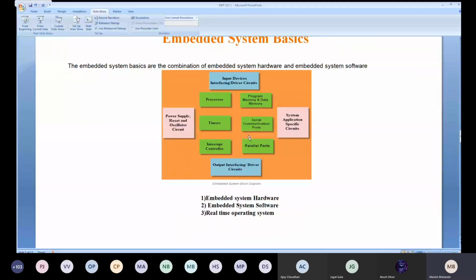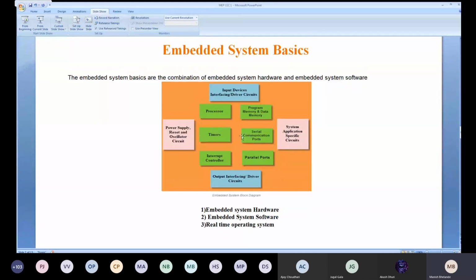So, embedded system basics. This is the embedded system block diagram. It is brief, but it is a more detailed block diagram than the previous slide. I just told you about the combination of embedded system hardware and system software, and the third one is the real-time operating system. In the introduction, I told you how the embedded system can be used in real-time operation. Mostly embedded systems are used with a real-time operating system.